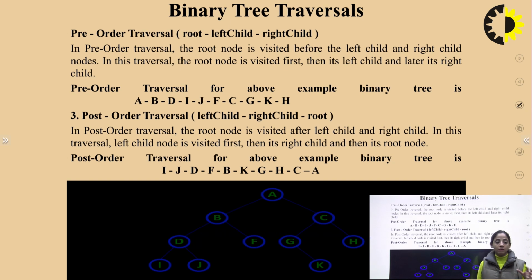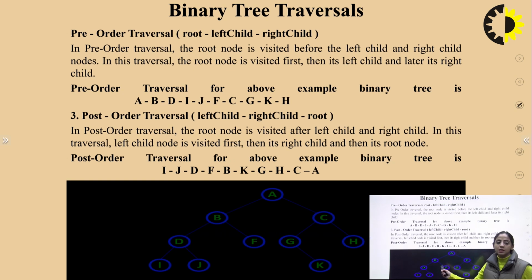So when we traverse the left subtree, the leftmost node that will be traversed is I. Then right J, then root D. Now this left subtree has been traversed. Now we will go to which part? Left, right, root.